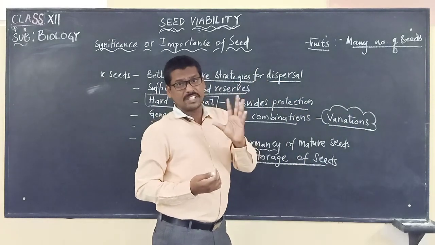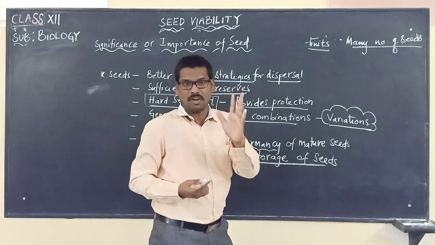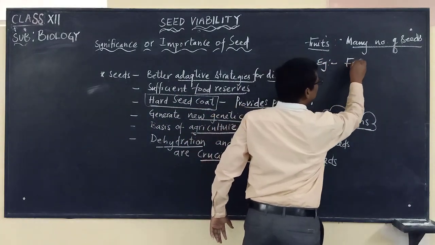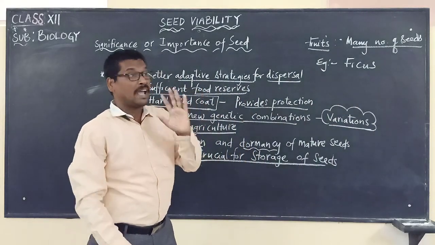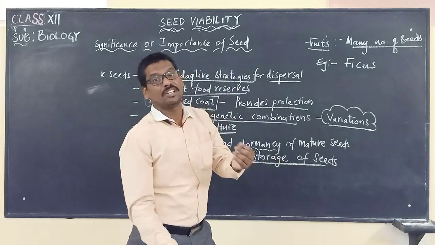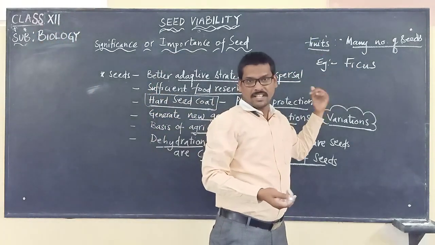So thousands of seeds may be present within one fruit, and those seeds will be very, very small. The best example here is ficus. The ficus fruit has thousands of seeds. Each seed can germinate into a new and big plant. And you know how big this ficus plant is.